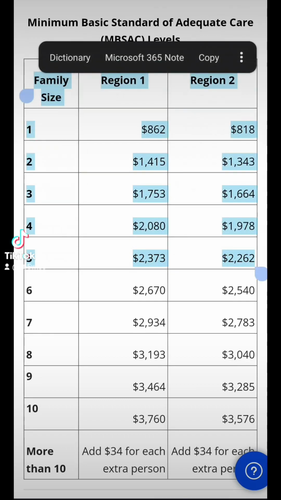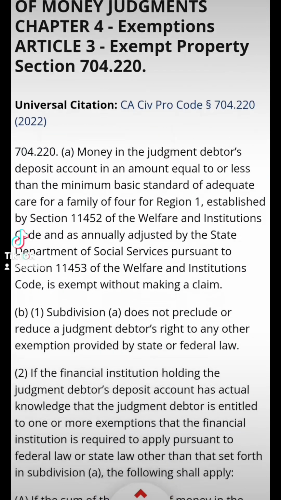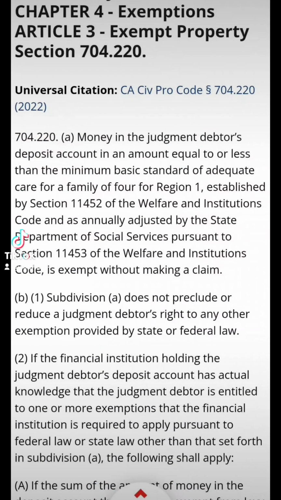And let me show you how this applies to judgments and judgments being enforced. California Code of Civil Procedure, CCP Part 2 of Civil Actions, Title 9, Enforcement of Judgments, Division 9, Enforcement of Money Judgments, Chapter 4, Exemptions, Article 3, Exempt Property. Y'all that have enforcements or judgments are going to want to know about this. All right, so as you can see, it is section 704.220, California Civil Code, section